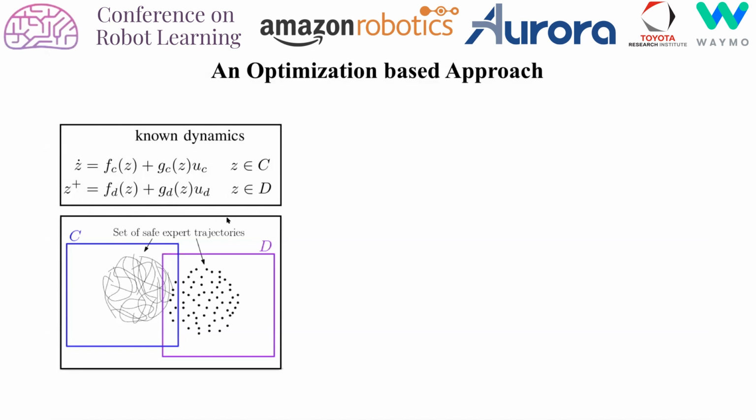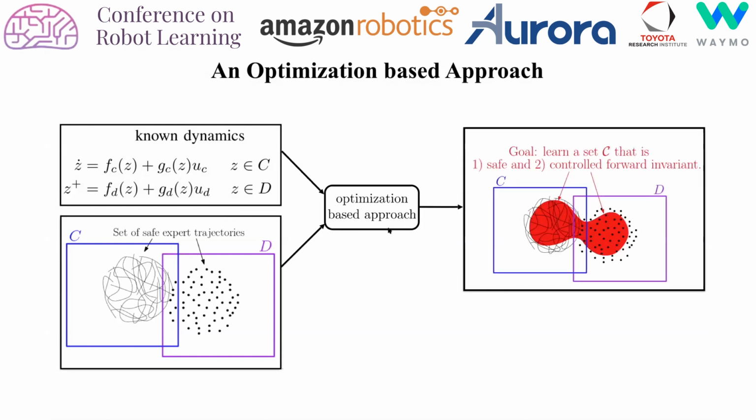What we also assume is to have access to a set of safe expert trajectories during the continuous and discrete evolution of the system. We then feed these two components into an optimization-based approach that we elaborate on in the paper that will give us the following. From there, we will learn a set calligraphic C that is safe, meaning that this set under-approximates the safe expert behavior, and second, that is controlled forward invariant, so that we can always select continuous or discrete control inputs that will keep us within this set.